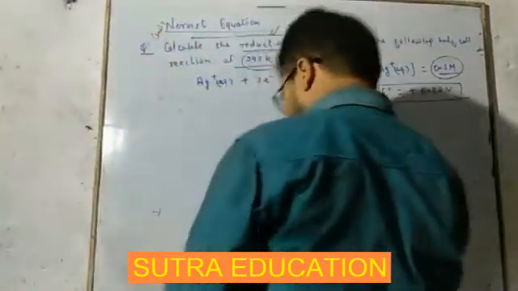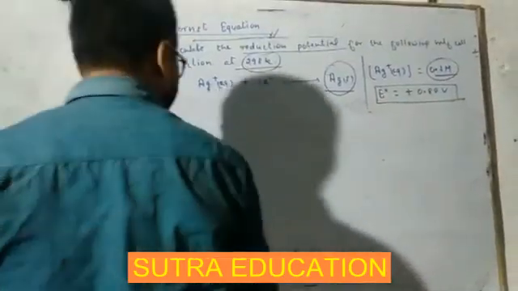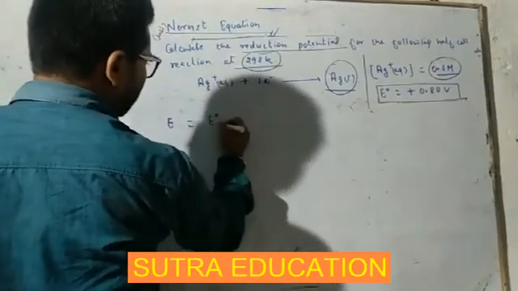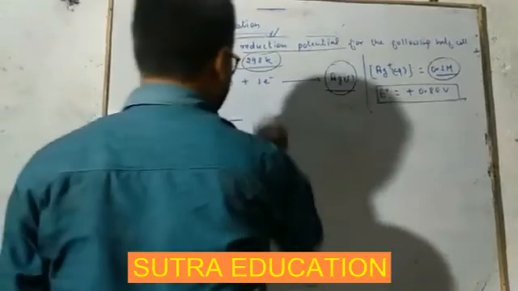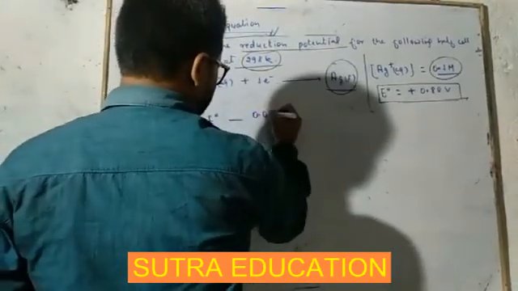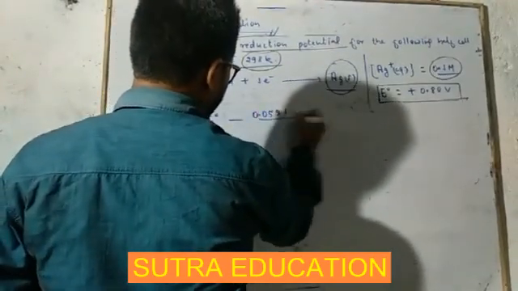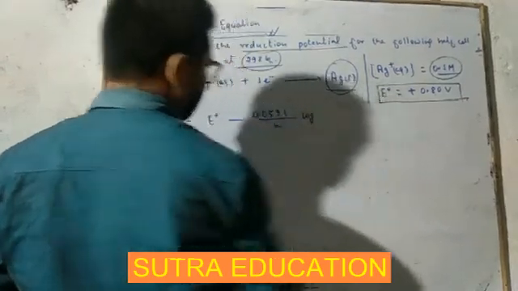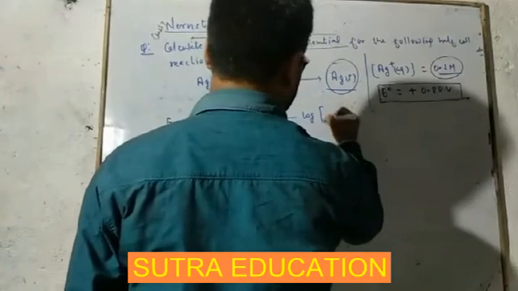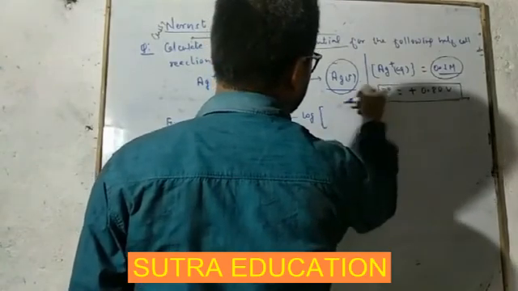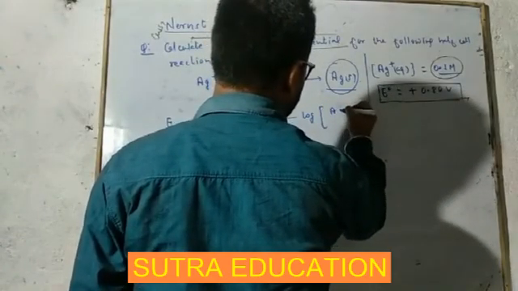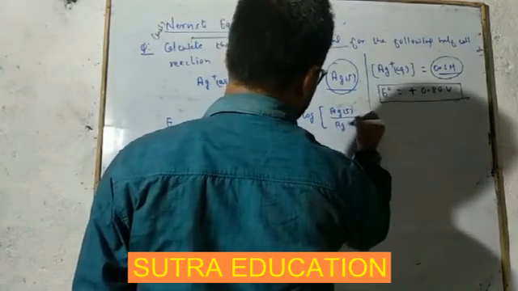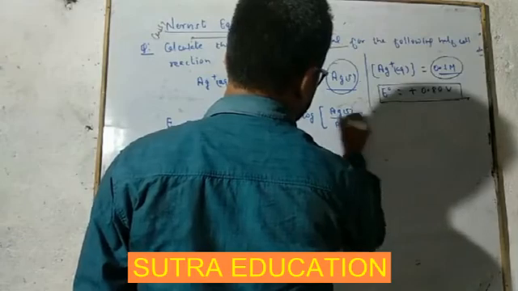The formula is E, which we have to find, is equal to E naught minus 0.0591 upon n log Ag solid upon Ag plus aqueous.